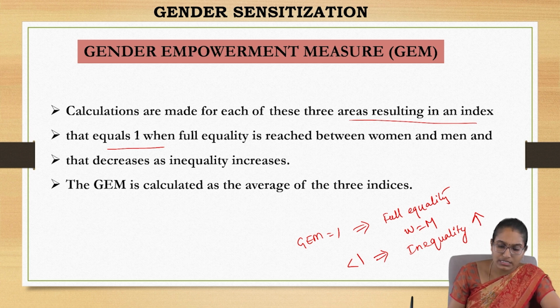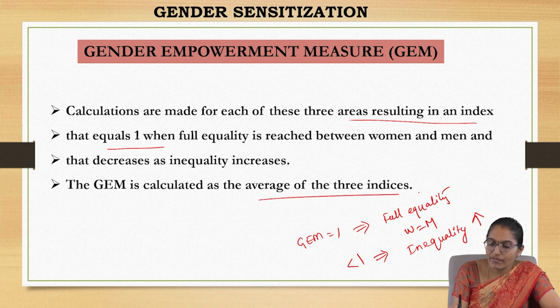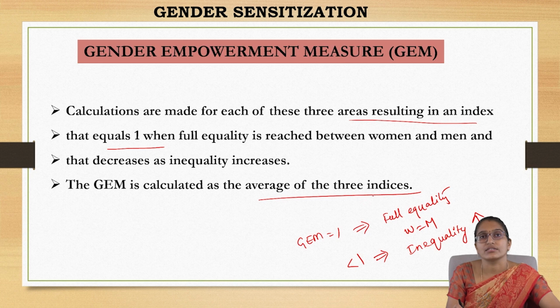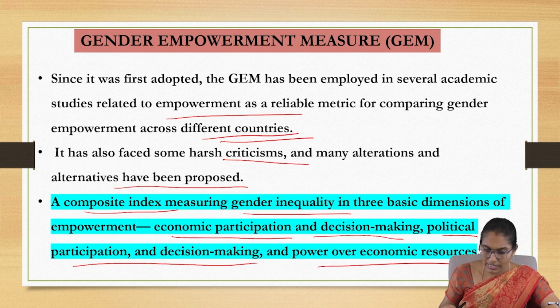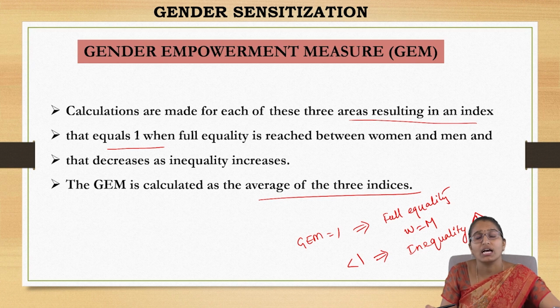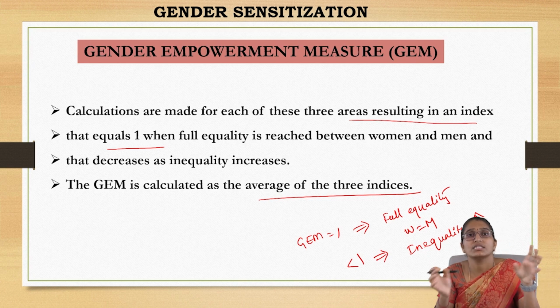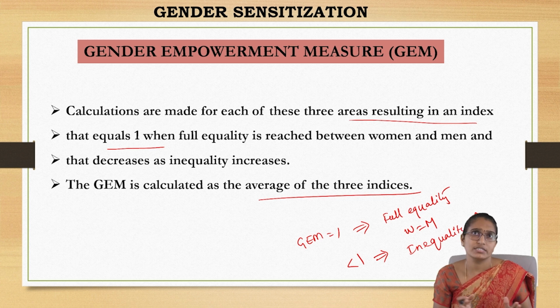This GEM is calculated as the average of these three indices: political participation, power over the economic resources, and economic participation. The average of these three gives the GEM.